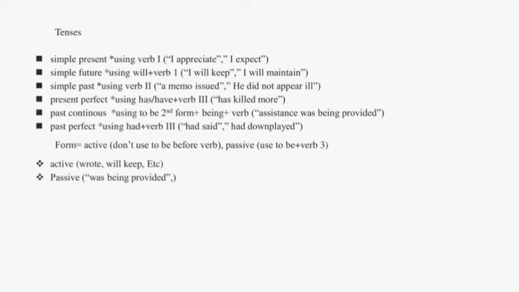Example: has killed more. 5. Past continuous using to be form plus being plus verb. Example: assistance was being provided.